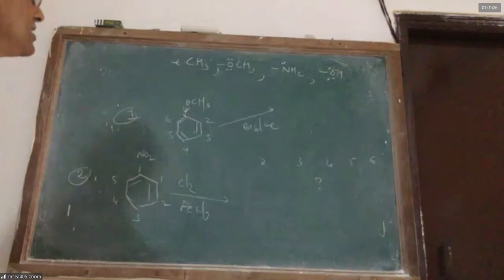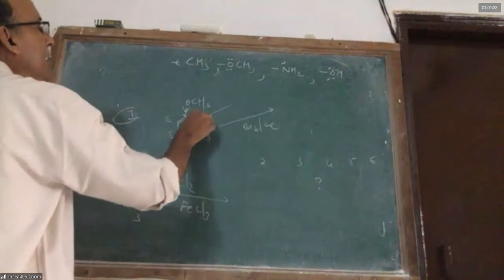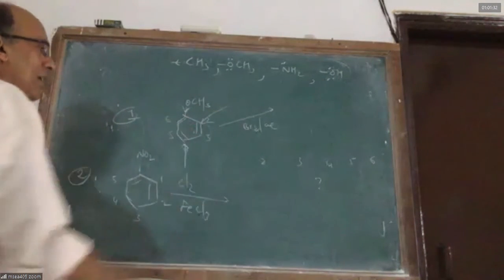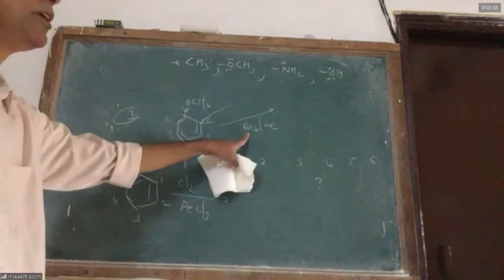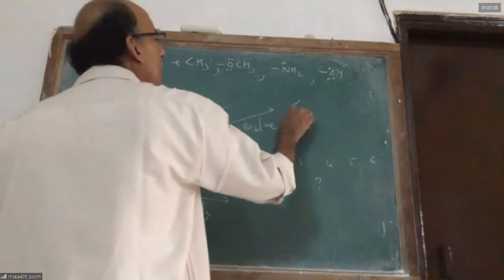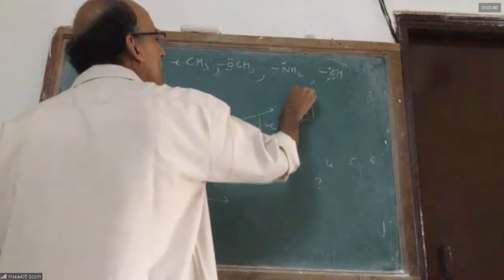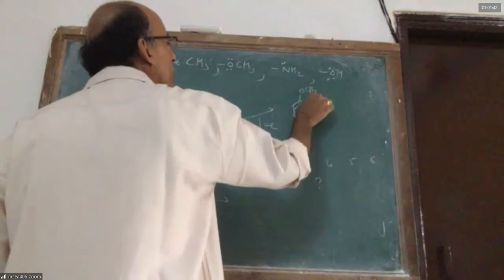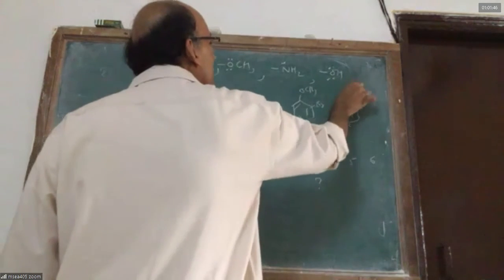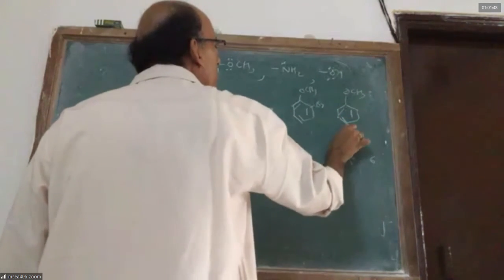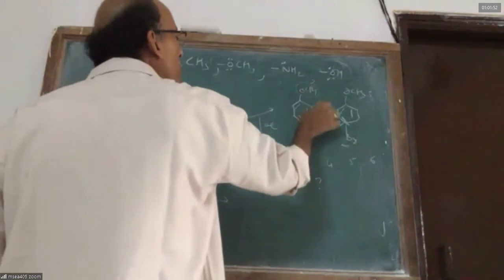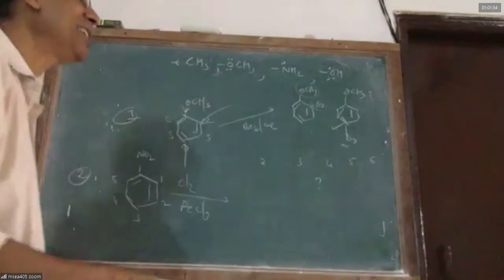Whenever electron density is increased, usually it gets increased at the second position and fourth position, ortho-para. Therefore, the bromine always attacks at ortho-para. Therefore, I am likely to get bromine in the ortho position, also bromine in the para position. Of these two, para is preferred because the two groups in ortho are somewhat close and get steric repulsion.